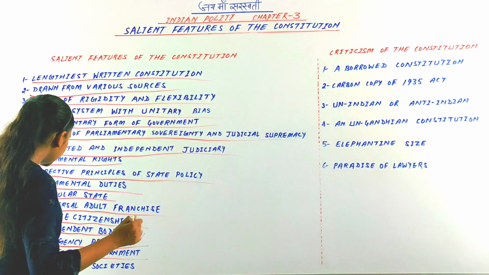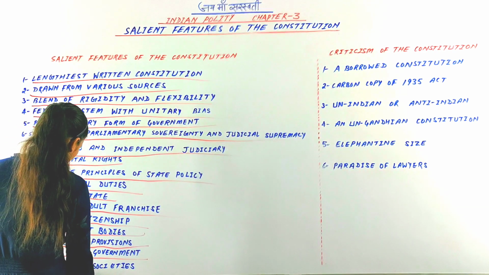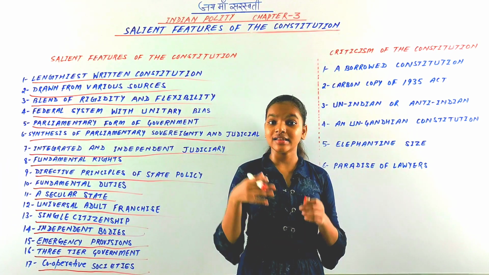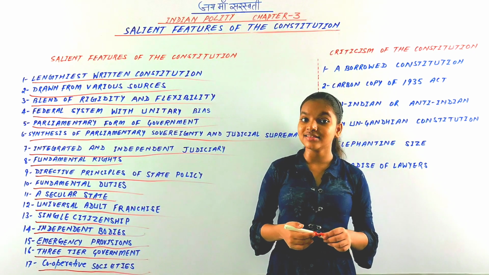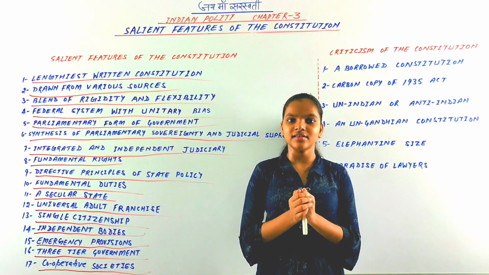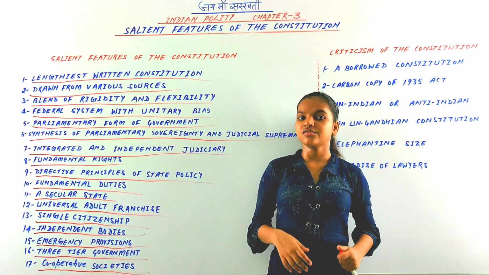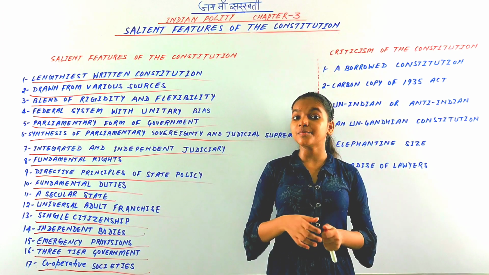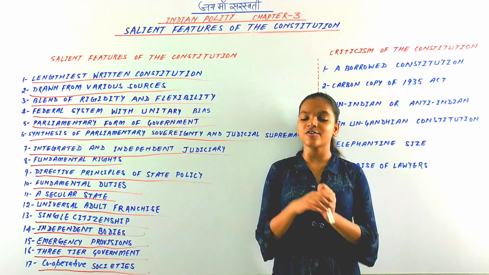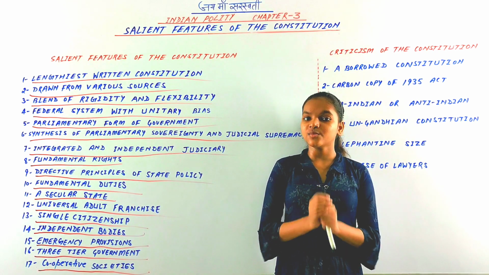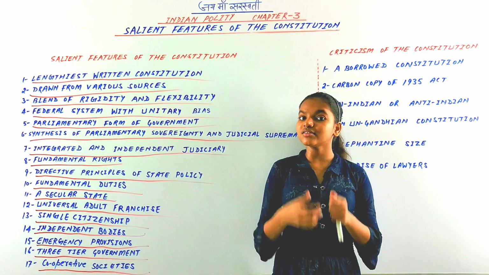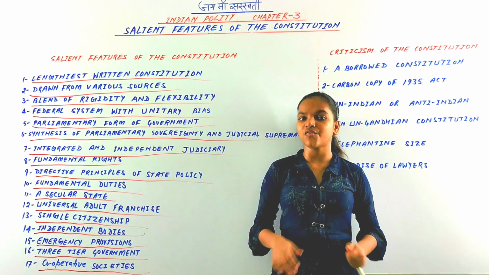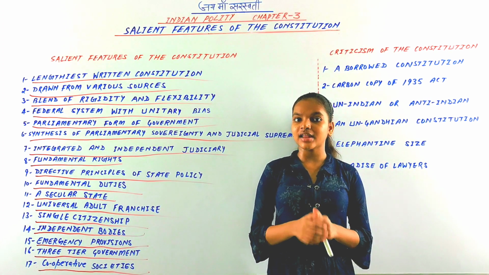So the last salient feature of our Indian Constitution is cooperative societies. That is the last salient feature given in this chapter. The 97th Constitutional Amendment Act of 2011 made provisions on the protection of cooperative societies of India, and it made mainly three changes. First, it made the right to form cooperative societies a fundamental right, and it comes under Article 19.